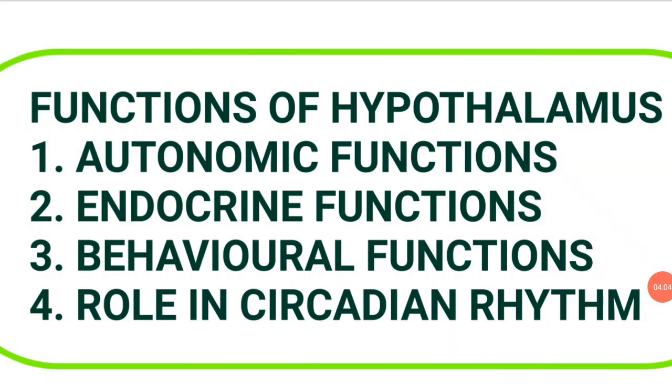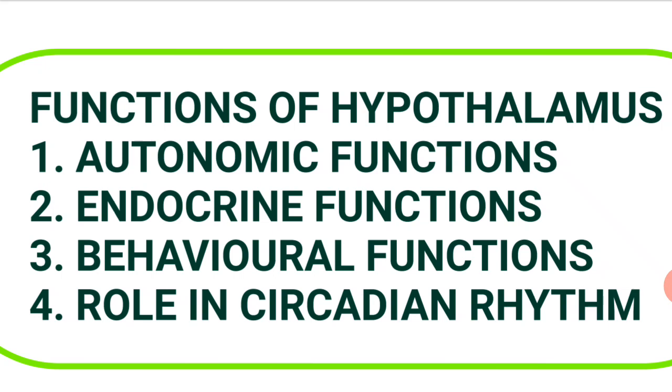Next, regulation of pupil size. Stimulation of posterior hypothalamus causes pupillary dilation, whereas stimulation of anterior hypothalamus causes pupillary constriction. Regulation of gastrointestinal tract. Posterior hypothalamus inhibits GI secretions and motility. Anterior hypothalamus increases the GI secretions and motility.